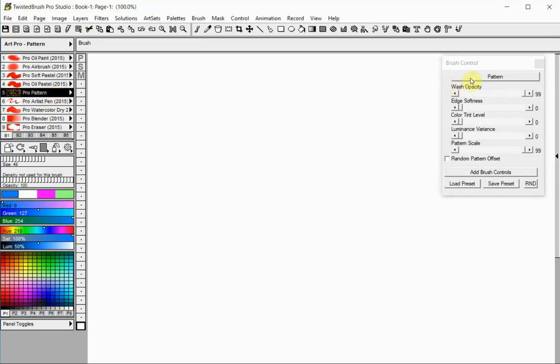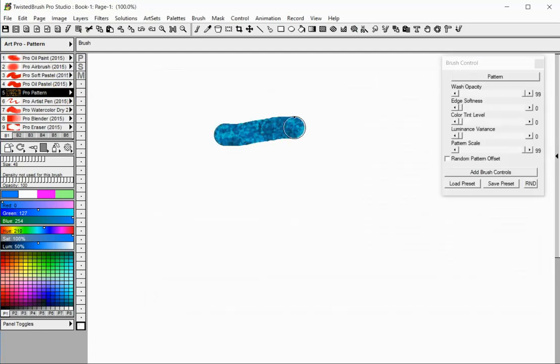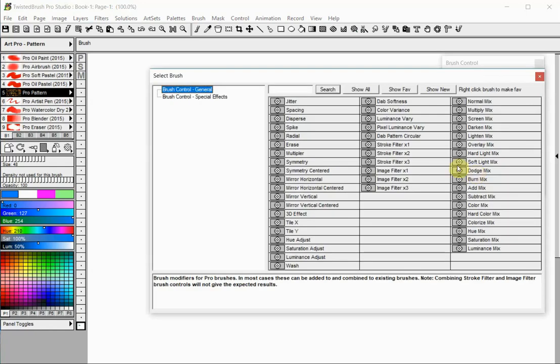Some brushes may have a button for selecting patterns, shapes or textures. Commonly one or more control sliders are presented in easy-to-understand terms related to the brush that is selected. Some control parameters may appear with a checkbox next to them. When checked, that option is enabled. Otherwise, it is disabled. You can add more brush control options from here.